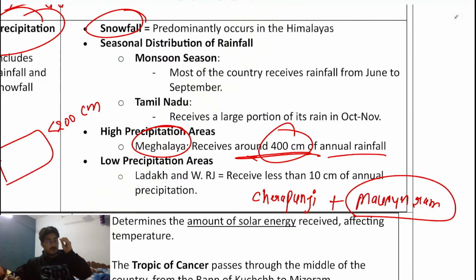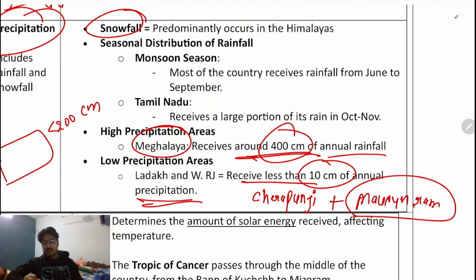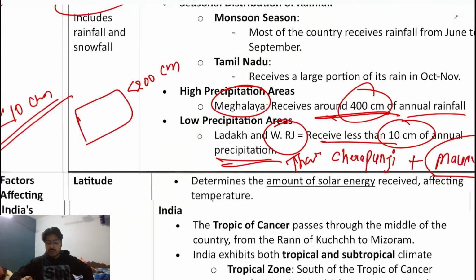ठीक है? मेघालय में गारो खासी जयंती है. Abode of Clouds is in Arunachal, and Ladakh में obviously, as I told you, less than 10 centimeter precipitation in the Ladakh or in the western Rajasthan. Western Rajasthan means they're talking about the Thar desert. So in the Thar area, we have less than 10 centimeter of rainfall, and this is the case with both the Ladakh and the Thar. ठीक है ना? Less than 10 centimeter of the annual rainfall.